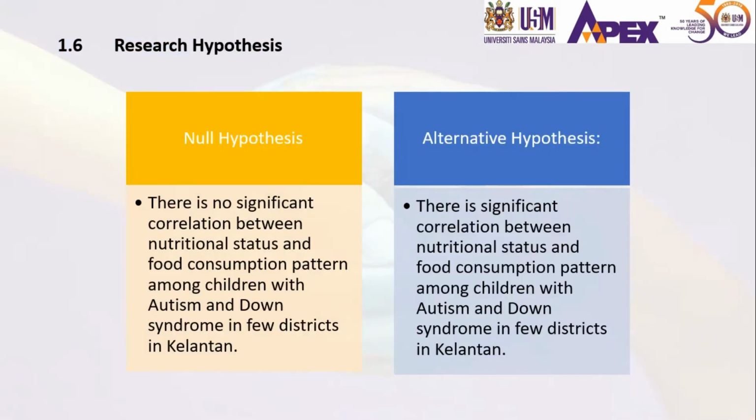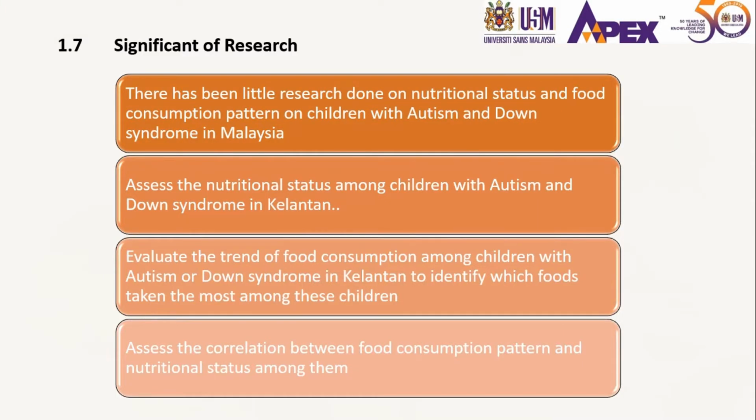This is my research hypothesis. The significance of the research is to assess the nutritional status among children and evaluate the trend of food consumption among children with autism and Down syndrome, to identify which foods are taken the most among these children, and also to assess the correlation between food consumption pattern and nutritional status.